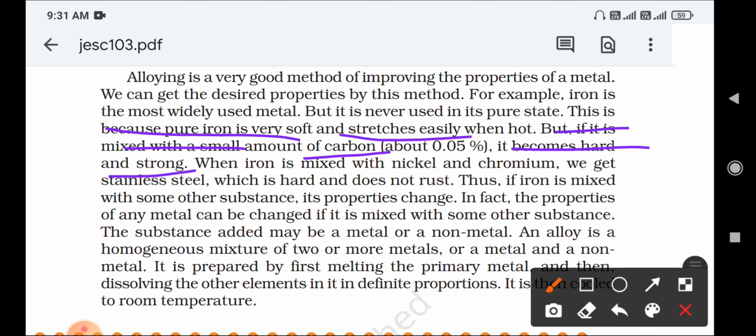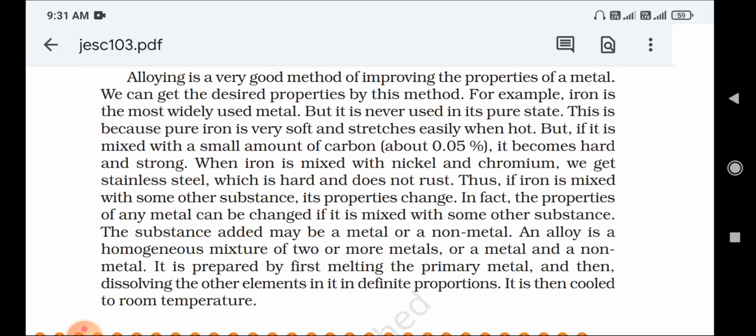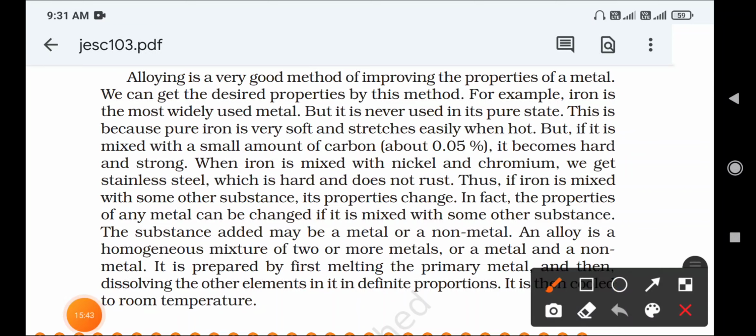After adding carbon, iron is mixed with nickel and chromium, and we get stainless steel. Again very important: write the alloys of stainless steel. You can write: iron is mixed with nickel and chromium, and we get an alloy called stainless steel, which is hard and does not rust.